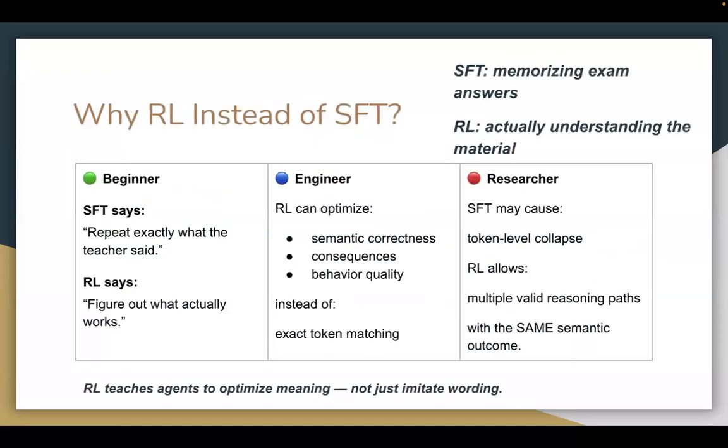And so why do we use RL instead of supervised fine-tuning? Because supervised fine-tuning just repeats exactly what the teacher said. However, RL says figure out what actually works. For engineers, we are optimizing semantic correctness, consequences, and behavior quality instead of just exact token matching. And for researchers, SFT can cause token-level collapse, such as copying what the teacher said, and RL allows multiple valid reasoning paths with the same semantic outcome. SFT is like memorizing exam answers, while RL is actually understanding the material. It teaches the agent to optimize meaning, not just imitate wording.